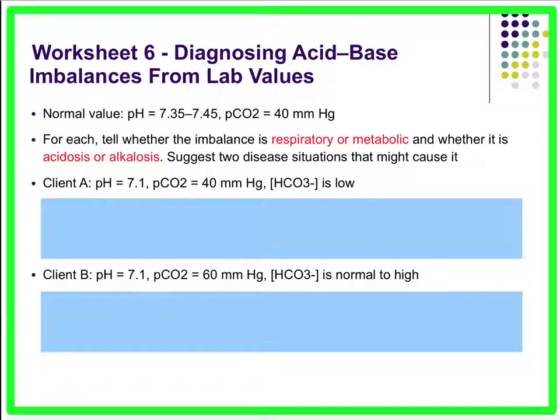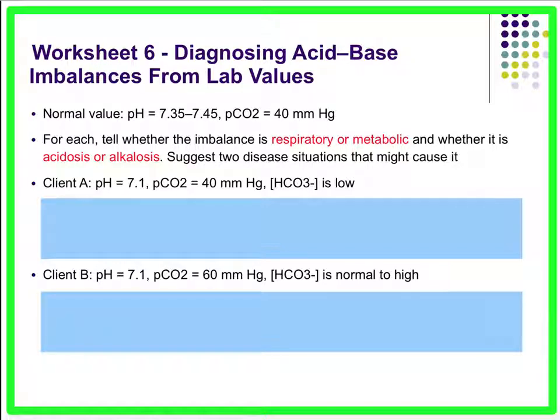Okay, so we have one worksheet to do that looks at acid-base. So normal pH values, remember, is 7.35 to 7.45, and normal partial pressure of CO2 in the arterial circulation is 40 millimeters of mercury. Now for each, you're going to tell whether the imbalance is respiratory or metabolic in nature, and whether it's acidosis or alkalosis, and then suggest how this could have occurred.